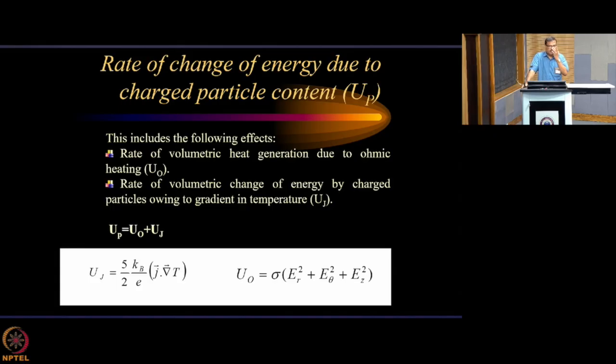So the rate of volumetric heat generation due to ohmic heating, that I write as U0, and this one I write as pi by 2 kB by e J dot grad T. Now this is basically a heat transfer due to this gradient of temperature and due to this J. Both of them have to be there to make this term effective.